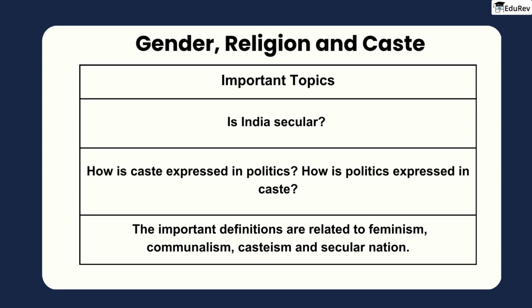The next chapter is gender, religion, and caste. The most important questions of this chapter are: is India secular? How is caste expressed in politics? How is politics expressed in caste? The important definitions are related to feminism, communalism, casteism, and secular nation.